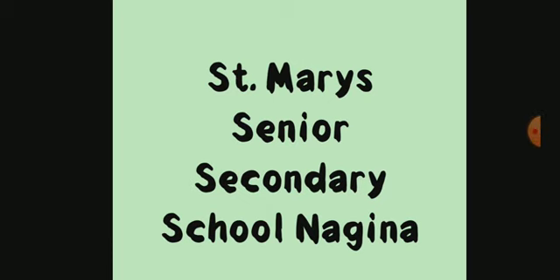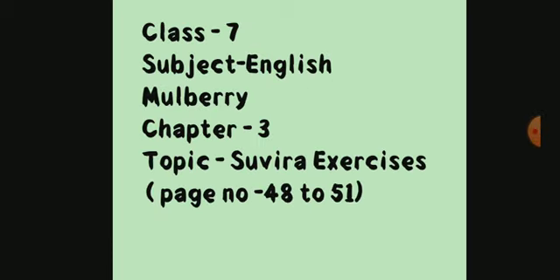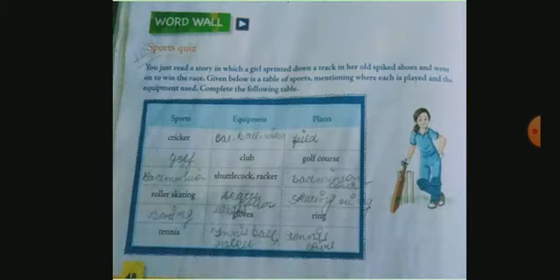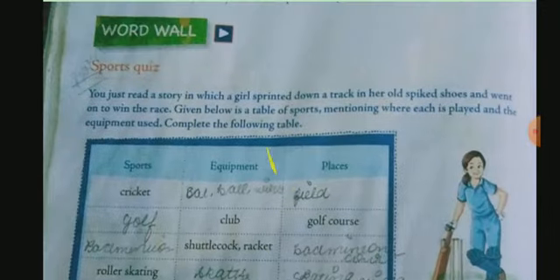So my dear students, after a long period I am here with the video of English 2nd, Mulberry, chapter 3. Chapter name is Suvira. So question answers are over, only exercises are remaining. These are from page number 48 to 51. So I am here with the exercise. Look at page number 48. Words wall is written and you will see what we have to do in this.